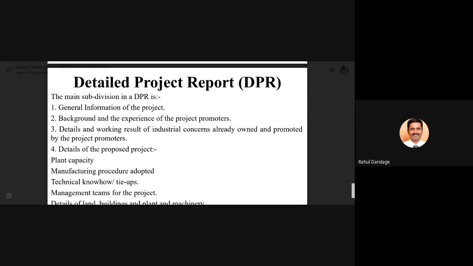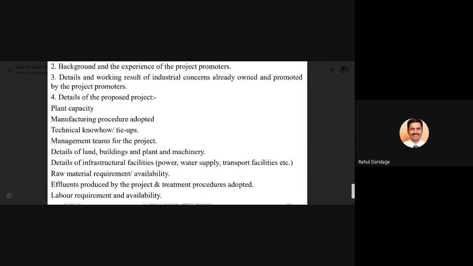Point number 4 is with respect to the project which is going to be executed, which is going to be proposed. Some points are highlighted, but they will vary from project to project.